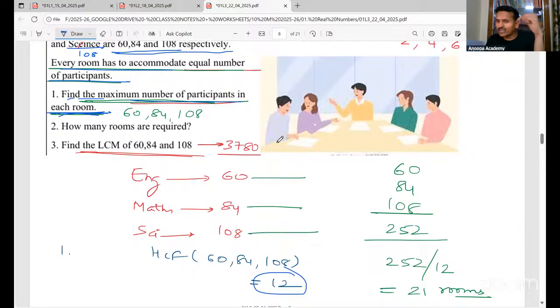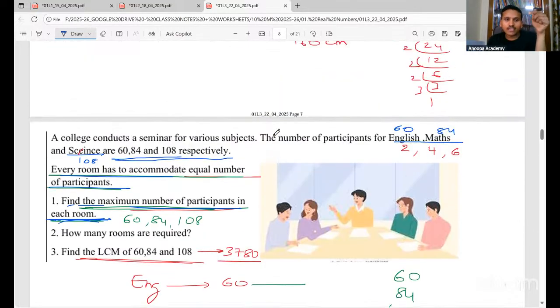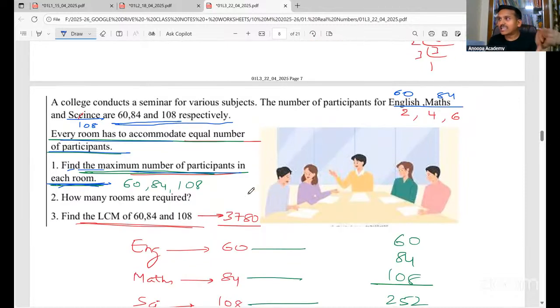Actually, there's some more condition given in this question. I don't know why it's not present here. Maybe I have taken this from some resource. It was there on the board when I was seeing it. There's some more condition attached, and that will give us more clarity that we have to find only the HCF.